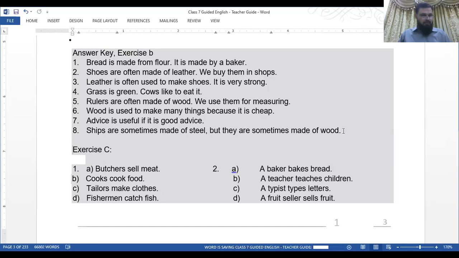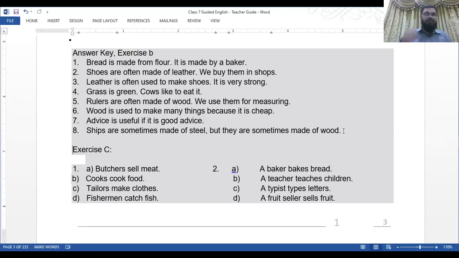Now it was a bookseller sells. The plural will be booksellers sell. In one place we put s, and in the next place we take away the s. A fireman puts out fires. Firemen put out fires.